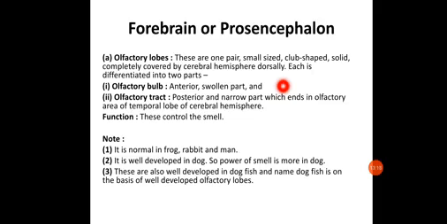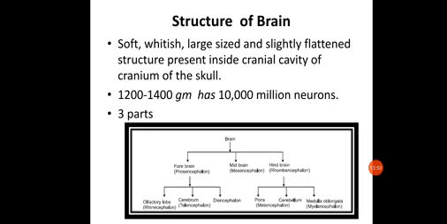The olfactory lobes, as the name suggests, are one pair, small sized, club shaped, solid, and completely covered by the cerebral hemisphere dorsally. These lobes are solid in nature, small in size, and present in a pair. It is not hollow, it won't have any fluid within it. Dorsally they are covered with the cerebral hemisphere.